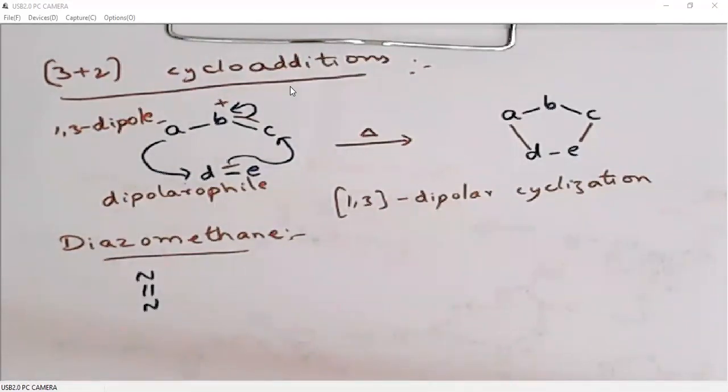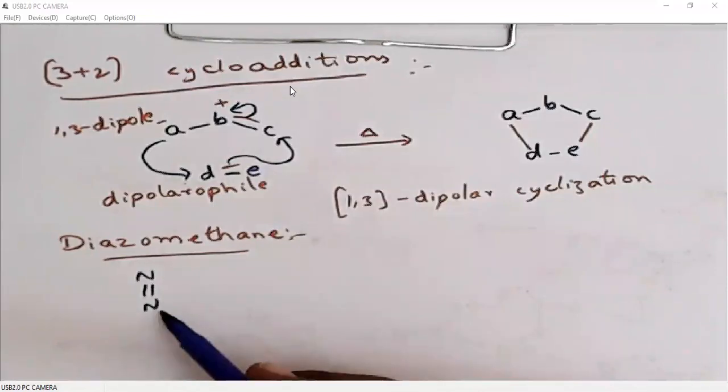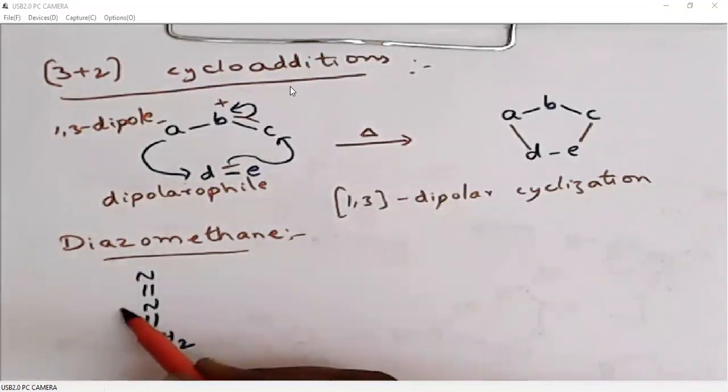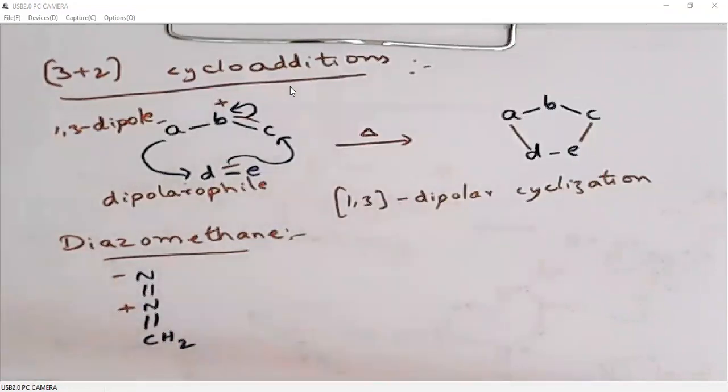If it is a single nitrogen, it is azo. Because two nitrogens, it is a diazo. And if you have a methyl group here, it is called methane. So this system where this 4-bonded nitrogen is positively charged, nitrogen having 2 bonds is negatively charged, it is called diazomethane, or simply we can write CH2N2.